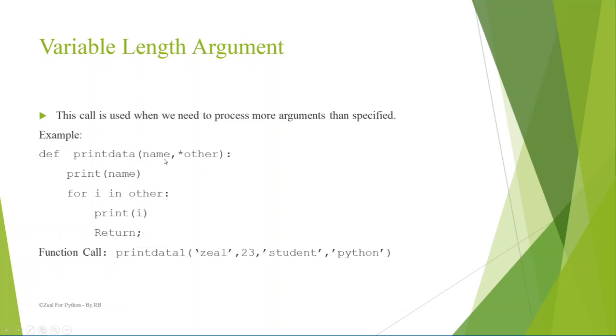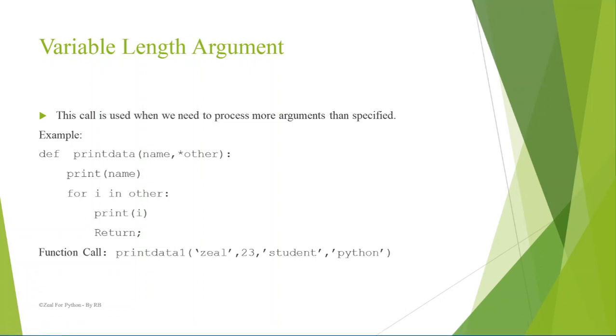Here, I have used two different types of variables, one with star and another without star, which is a simple one like we were using earlier. So def print data name star others. Whenever I call the print data function, it will print the first one, that is name, and in order to print the other arbitrary arguments, it will use the block of code and print the others one by one.